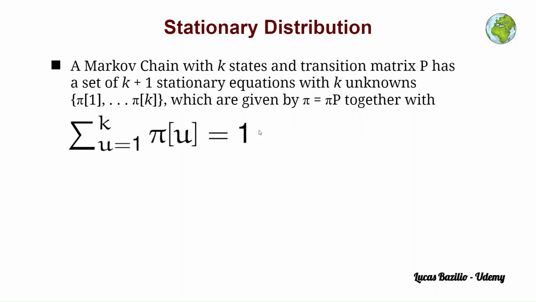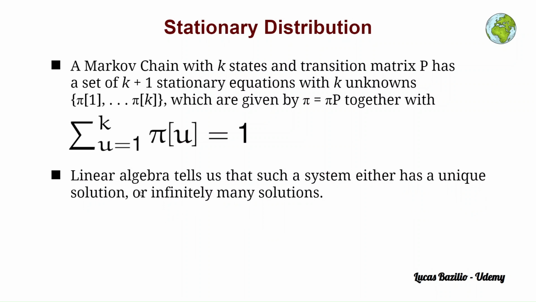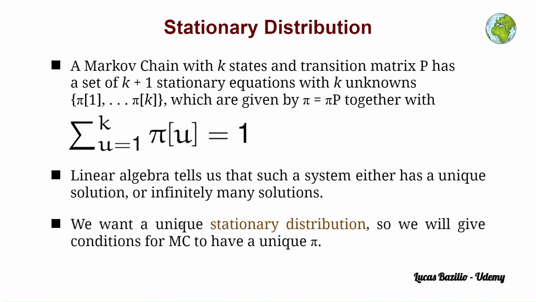Such a stationary distribution is given by this equation together with the probability distribution constraint, such that if we sum the values of all the unknowns, this needs to be equal to 1. Moreover, linear algebra tells us that such a system either has a unique solution or infinitely many solutions. And what we want is a unique stationary distribution.